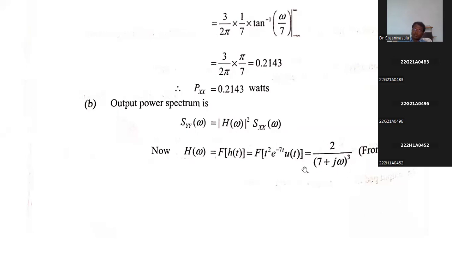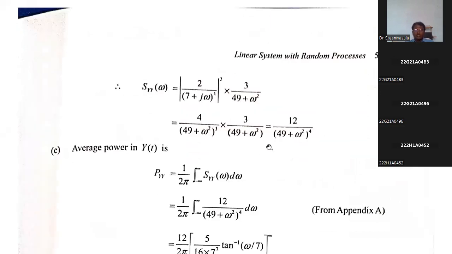Again, I am repeating this statement. What is the magnitude of H of omega? Magnitude means, there may be a real term and an imaginary term, so root of real square plus imaginary square. In the numerator, there is no imaginary term, so we are not going to be concerned. Even if you want to write here also, root of real square plus imaginary square, anyway the imaginary part is 0, so you will get the same term. Coming to the denominator, there is a root of 7 square plus omega square. And in the formula, we have the magnitude of H of omega whole square, so the square root gets cancelled.